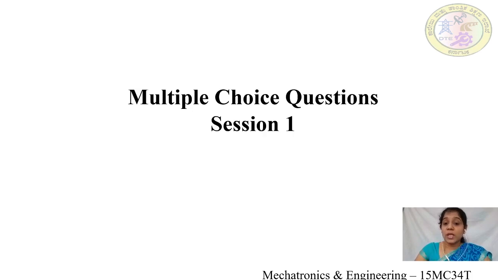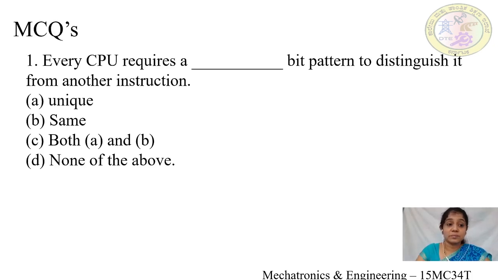And now we'll go with the MCQs, that is multiple choice questions of session 1. The first MCQ is, every CPU requires a dash bit pattern to distinguish it from another instruction. Option A, unique. Option B, same. Option C, both A and B. Option D, none of the above. What might be the answer? Yes, it is option A. That is, it requires a unique bit pattern to distinguish it from another instruction.